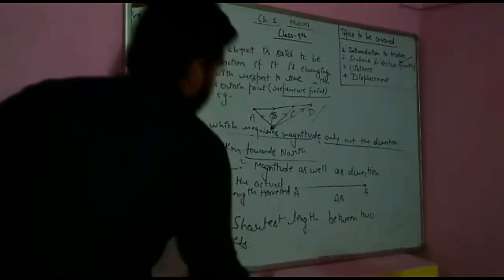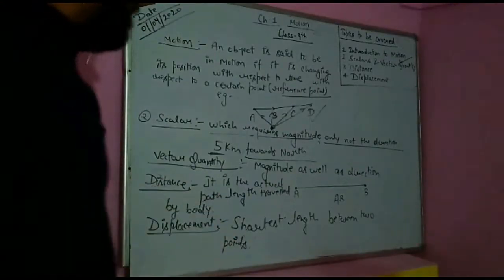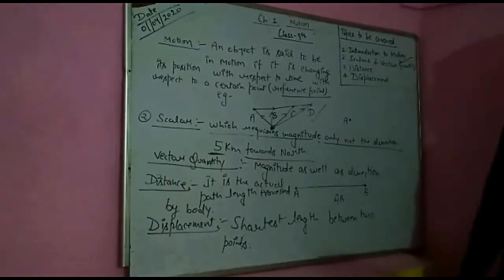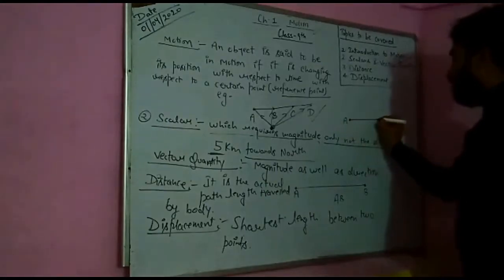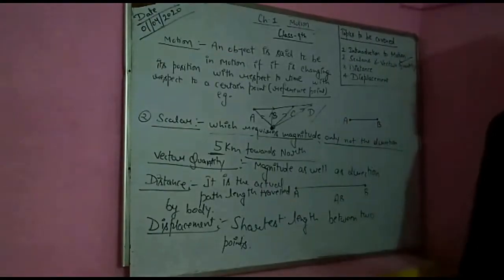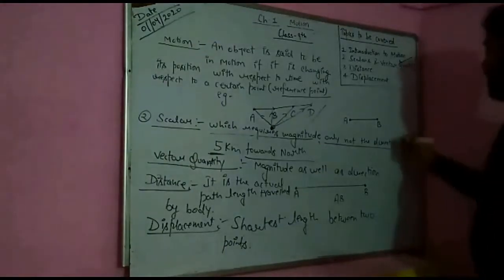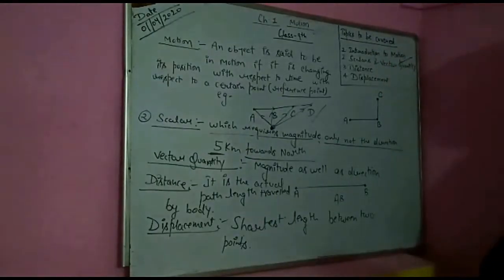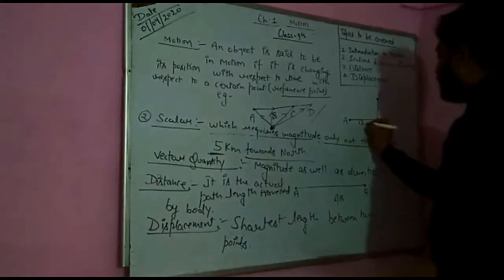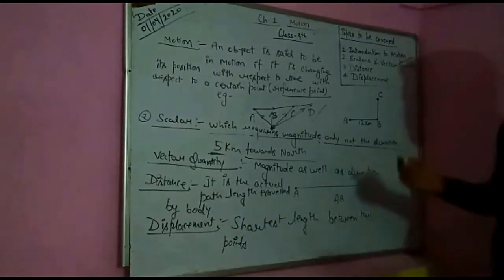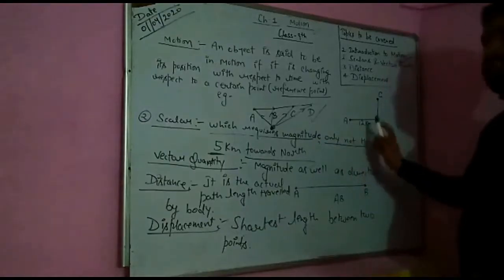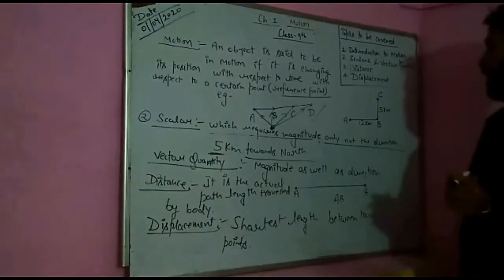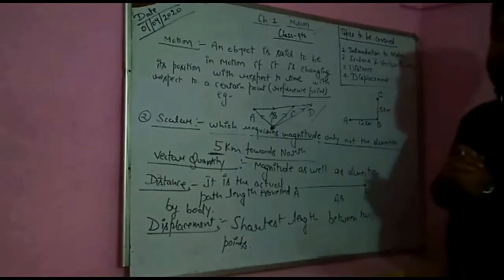I am going to discuss distance and displacement by one example. For example, one object was in location A, and after a certain time interval we found that the location of the object is B. This object traveled further and reached location C. Let us take this by one example. Say this distance is 12 km between A and B. Firstly, the object moves from A to B, 12 km, and then B to C. Say this distance is 5 km, and later on the object stops here.